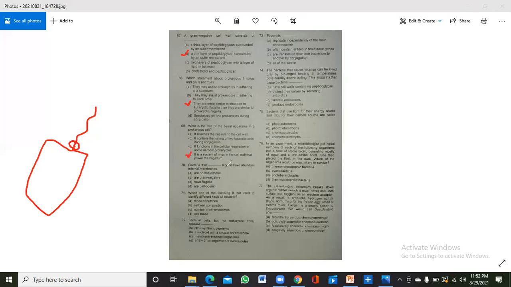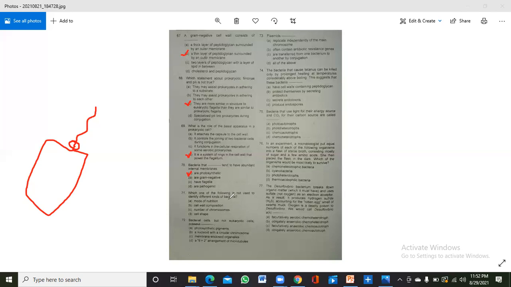Bacteria that are photosynthetic tend to have abundant internal membranes. Okay, the photosynthetic bacteria will have abundant internal membranes, because the photosynthetic machinery is present in those membranes. Okay. 71, which one of the following is not used to identify different kinds of bacteria?